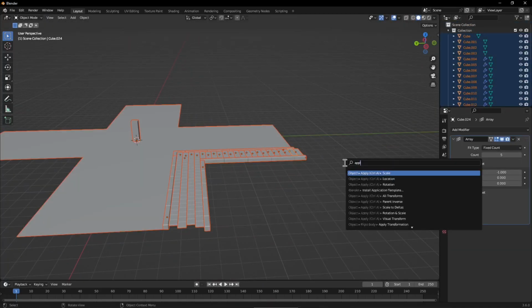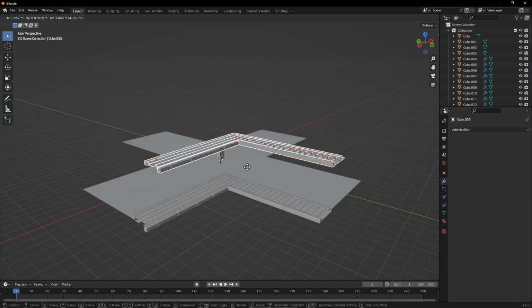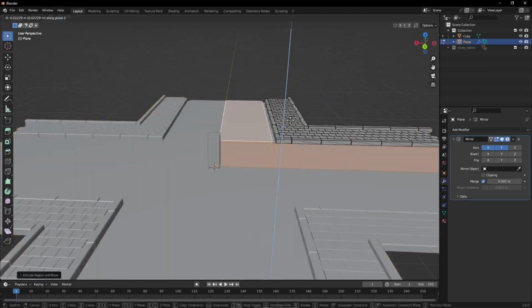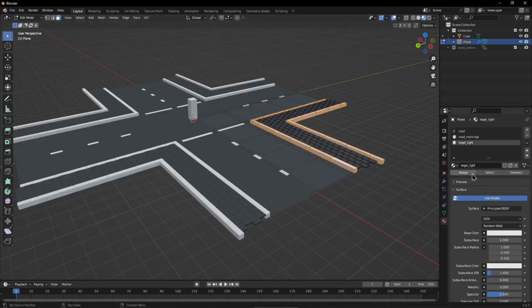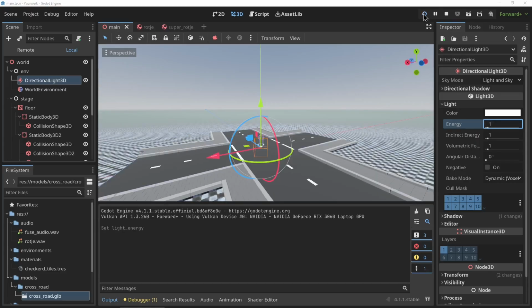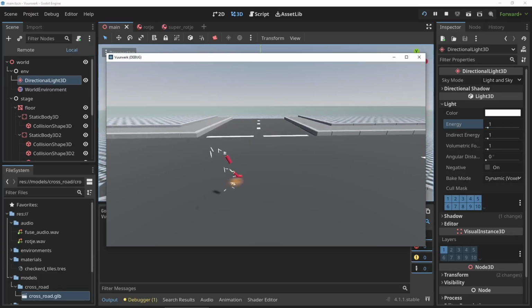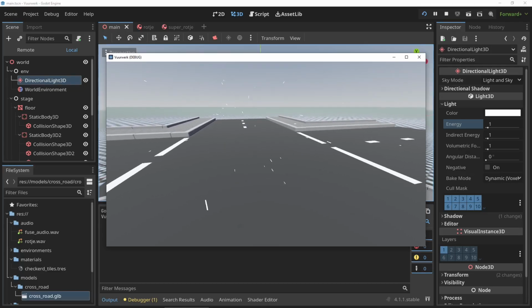And then I'm using a bunch of array modifiers on these bricks to keep this low poly style, have all the detail in the polys, not in textures. And I'll add some road markings using just materials on planes. And I'm gonna get back to this model to up it a little bit, but for now it will be fine.